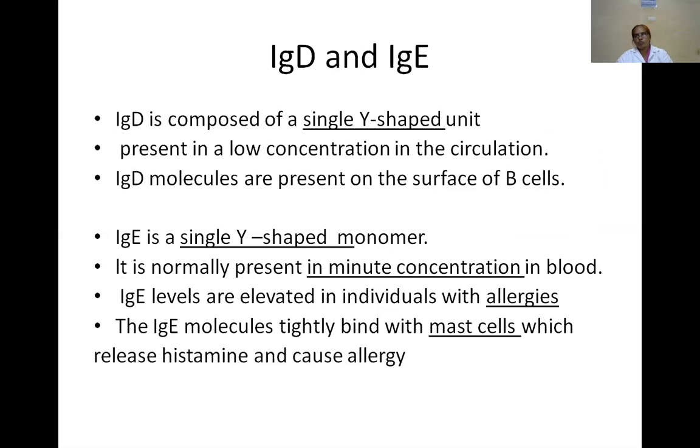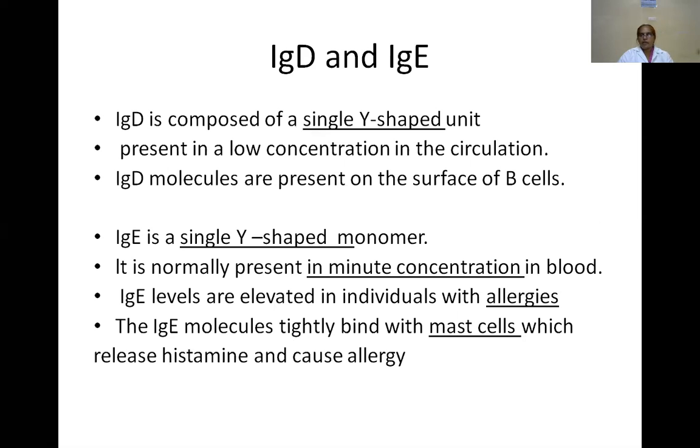IgE is also a monomer, a single Y-shaped unit. It is normally present in minute concentrations in the blood, and it is elevated in individuals with allergies. IgE molecules tightly bind with mast cells, which release histamine and cause the allergy. IgE contains the epsilon type of heavy chains.